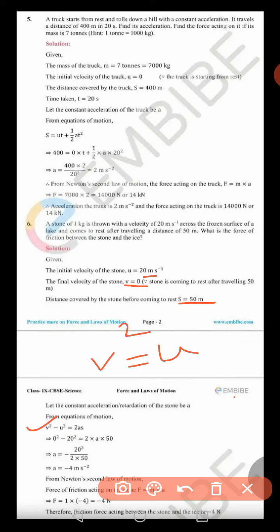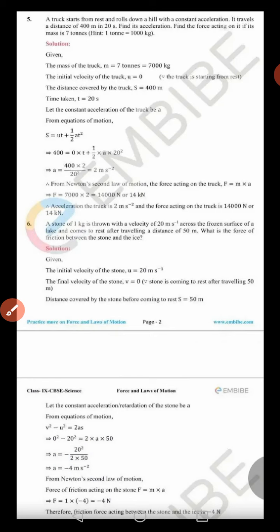Now substitute the values in this formula. v is 0 because the stone has to come to rest. So 0 square minus u square, which is 20 square, equals 2a times 50. 20 square is 400, and 2 into 50 is 100. If you calculate, the acceleration comes as minus 4 meter per second square. And once acceleration is negative, certainly the force will also be negative, because the formula for force is F equals ma. Mass is given as 1 kg.